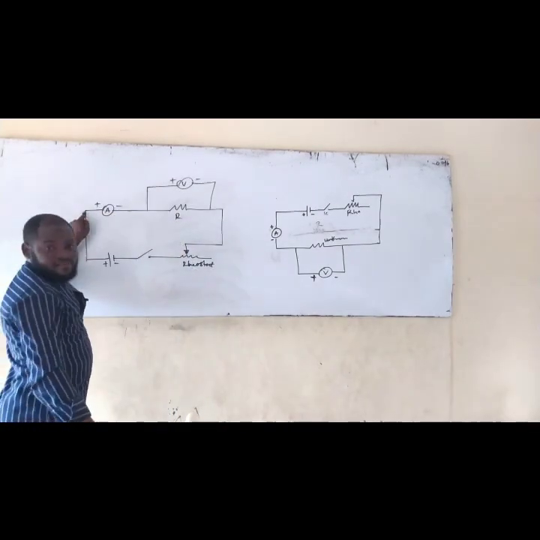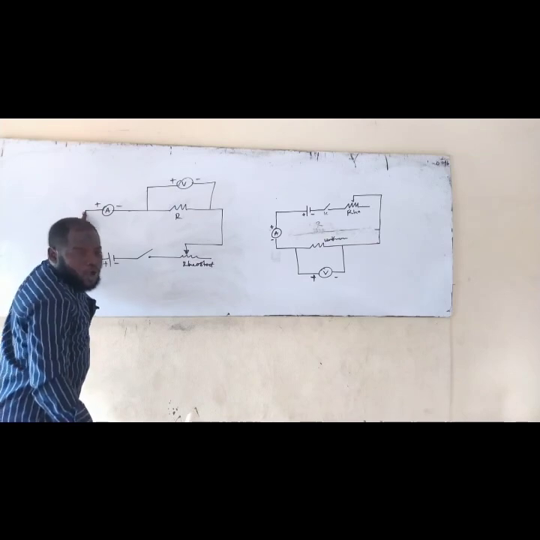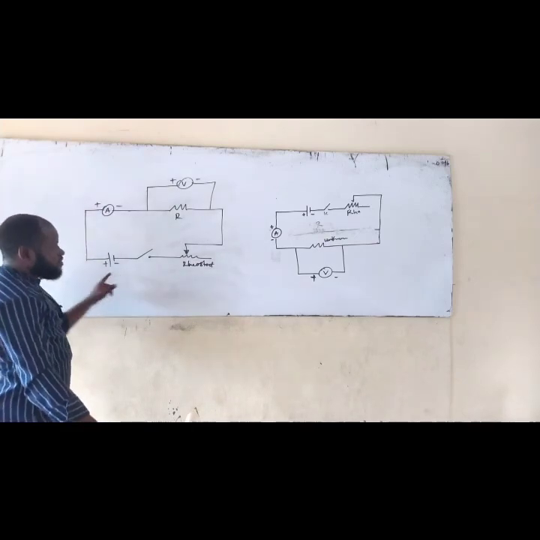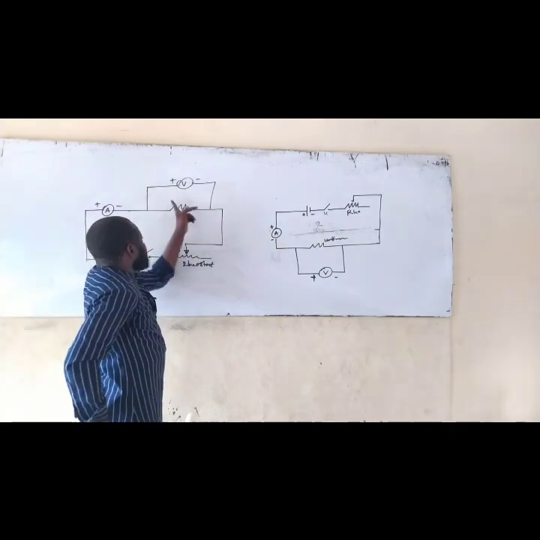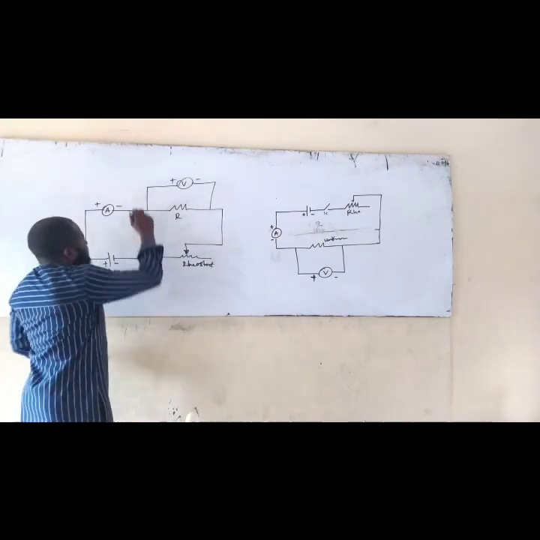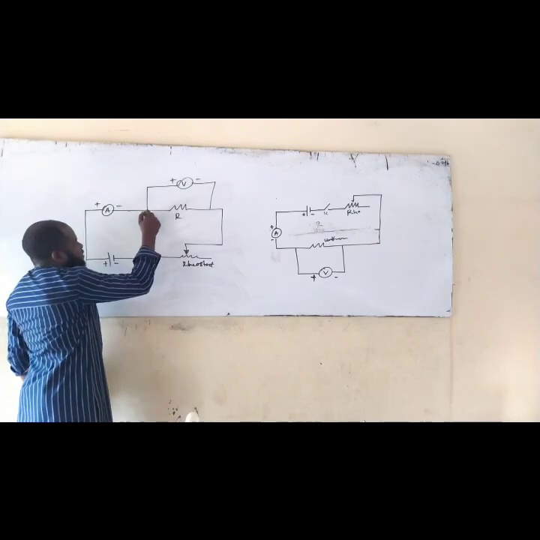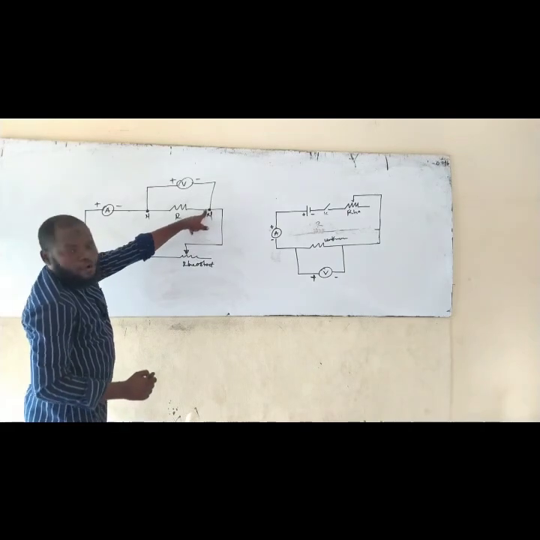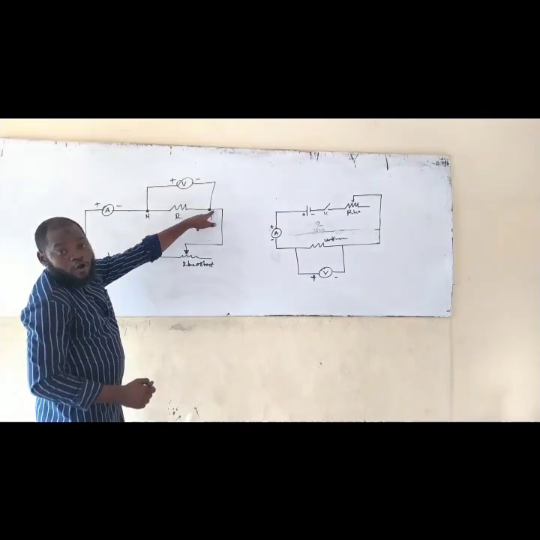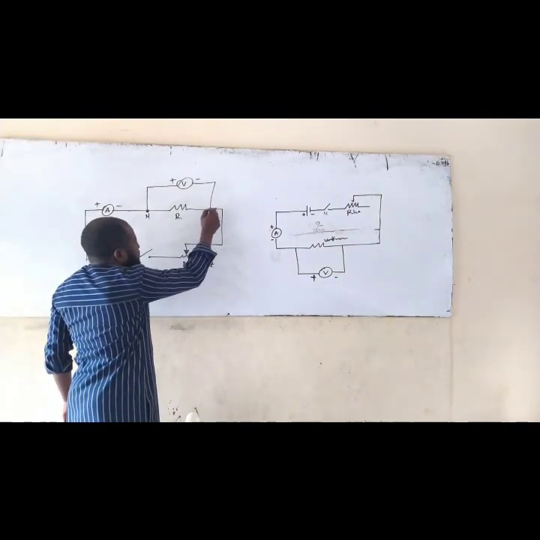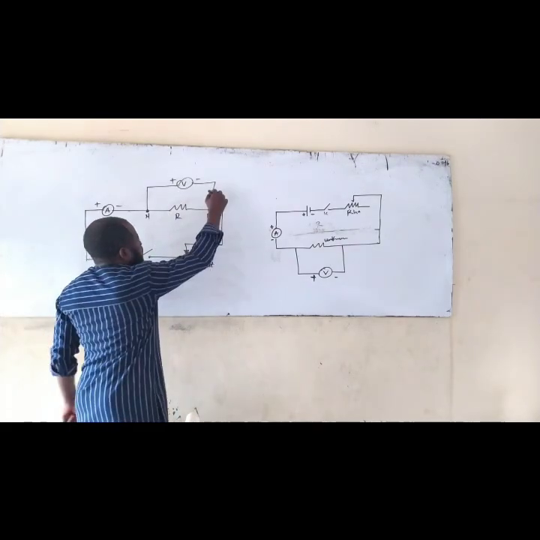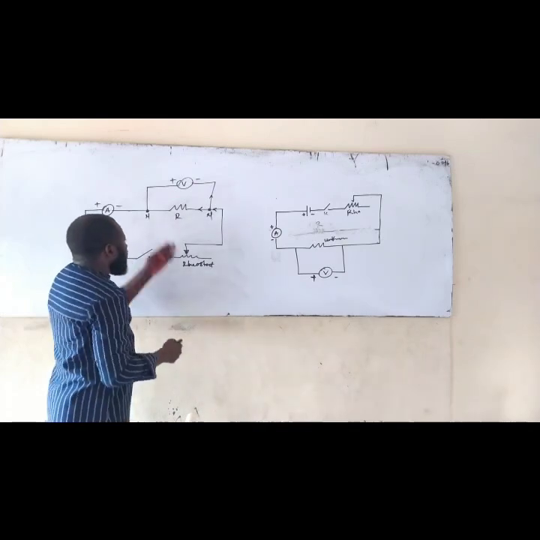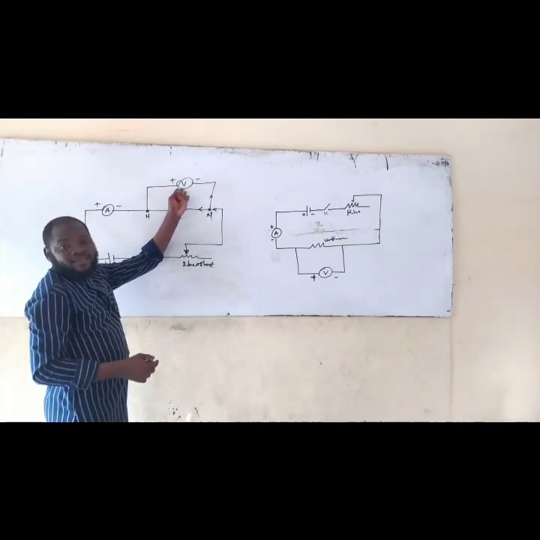A bent wire is also what? A straight wire. This wire you are seeing here is still in series with this battery, just like this one is in series, and this one is parallel because this wire is connecting to this wire here. This is a node. This is also what? A node. There will be a split of current here. The current that will enter into this node is going to split into two. It's going to split into this direction, and another one will enter into this place. That's why you know that this one is in parallel.